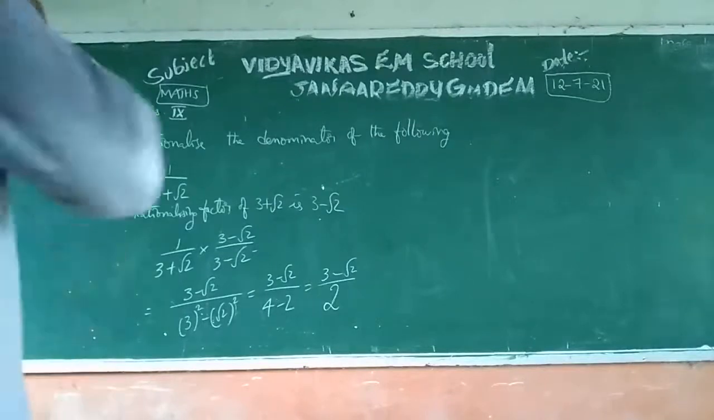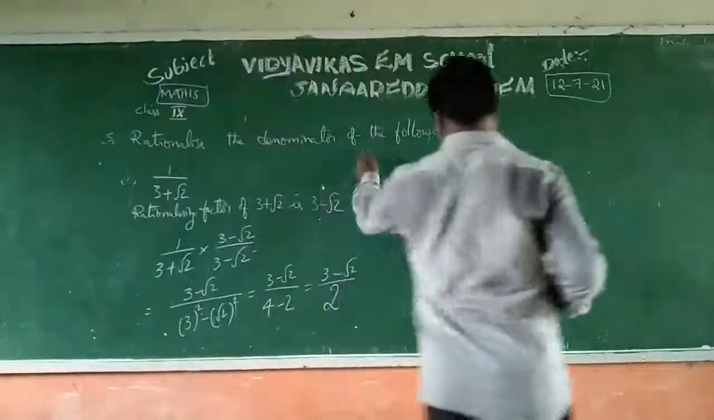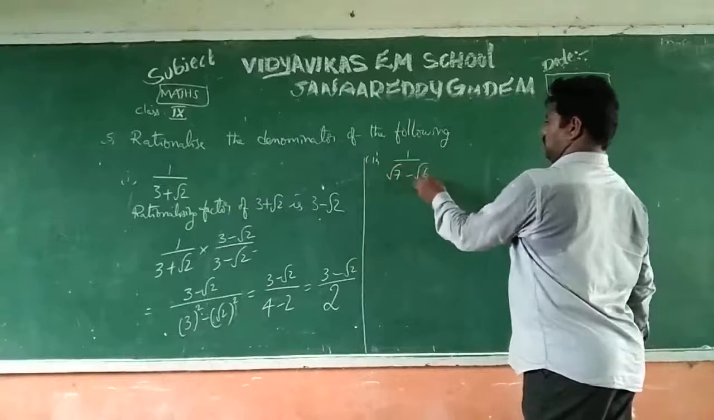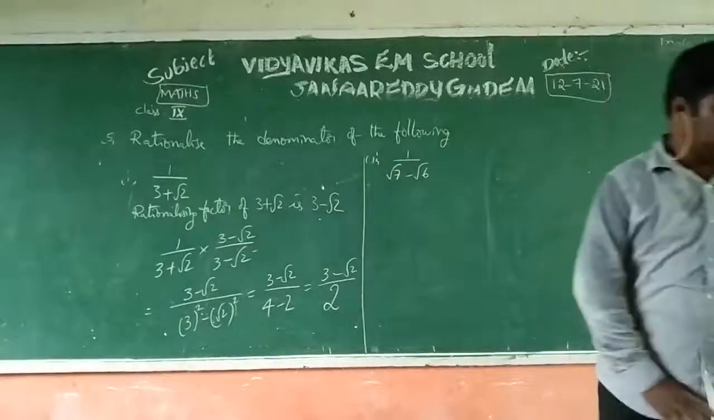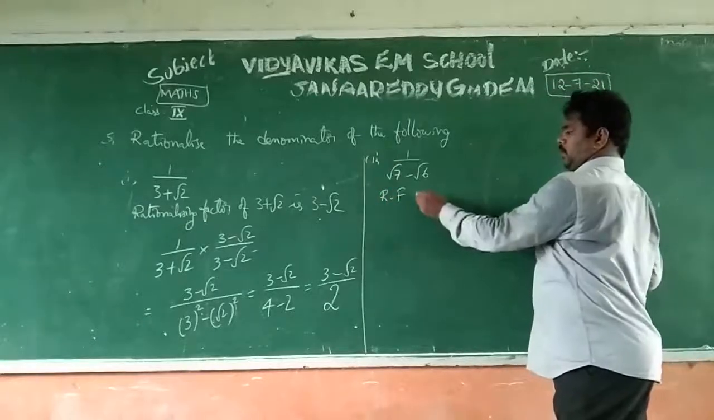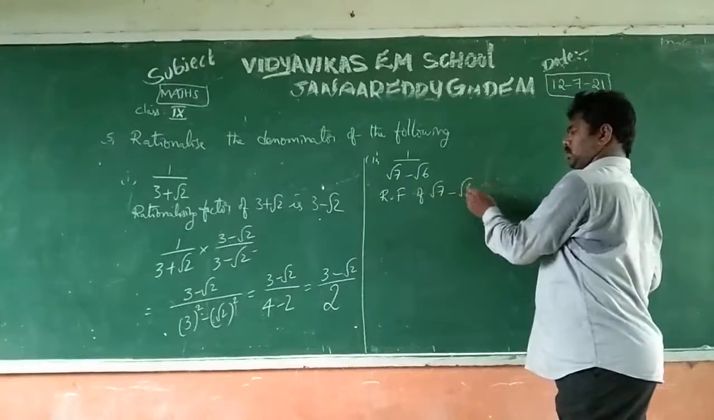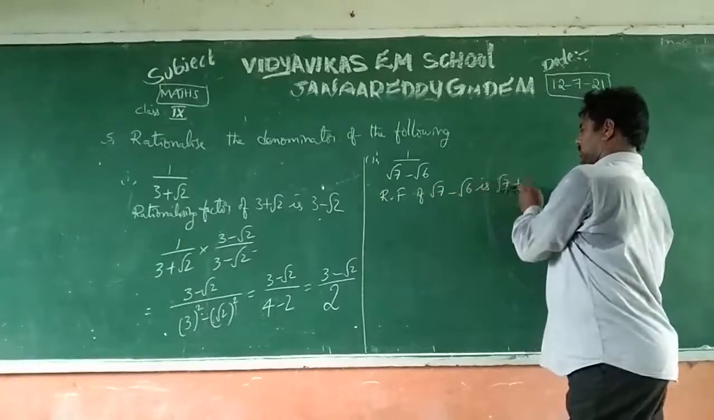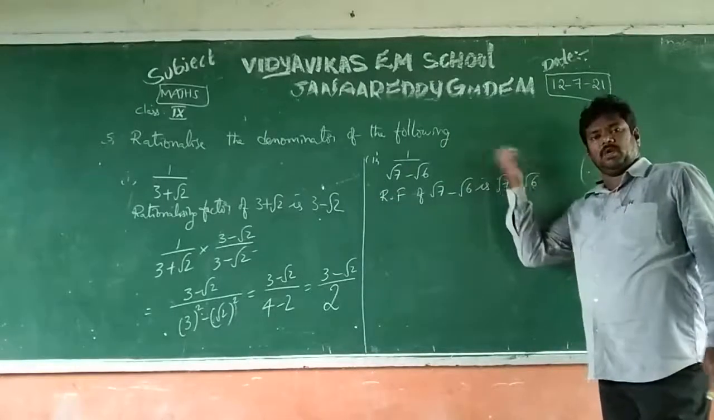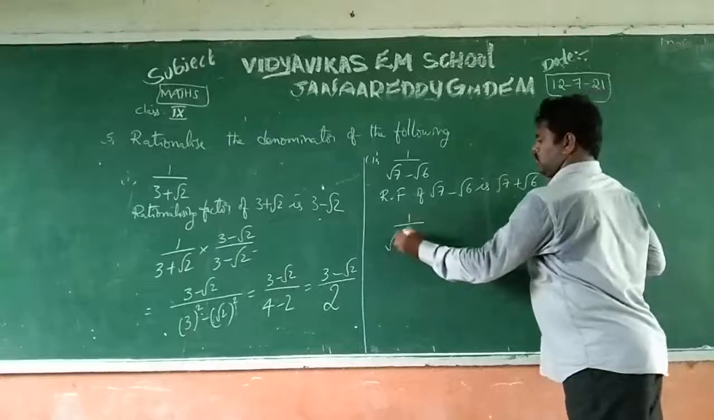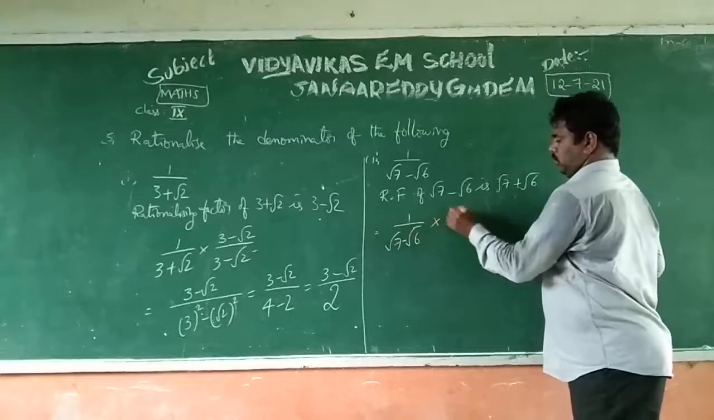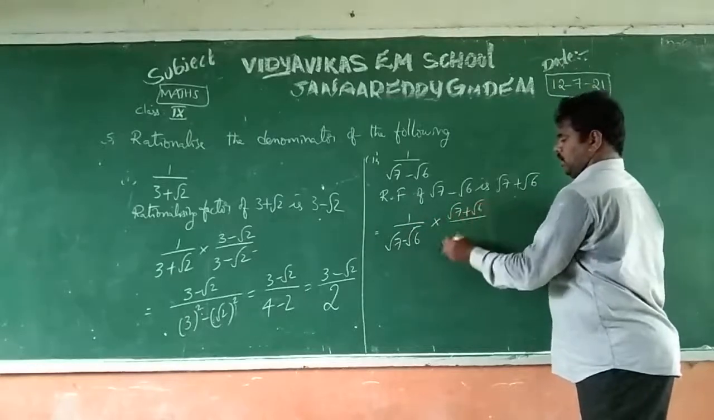And one more problem. Second one, 1 by root 7 minus root 6. Here you should first find out the RF, nothing but the rationalizing factor. The RF of root 7 minus root 6 is root 7 plus root 6. Now we multiply with root 7 plus root 6 in numerator and denominator: 1 by root 7 minus root 6 into root 7 plus root 6 by root 7 plus root 6.